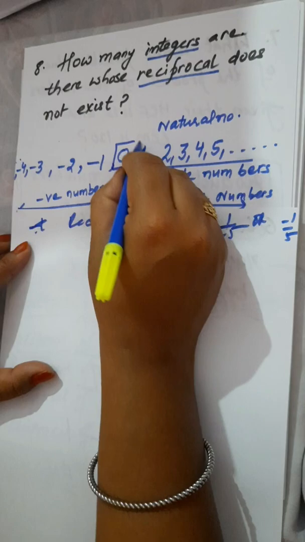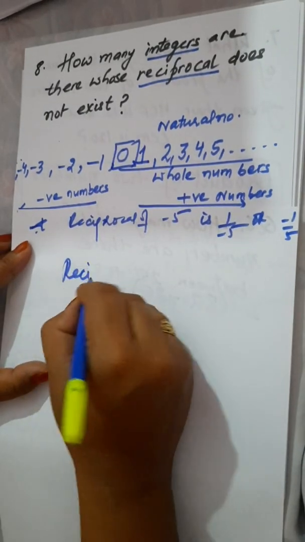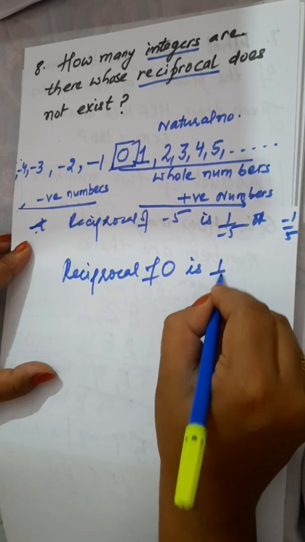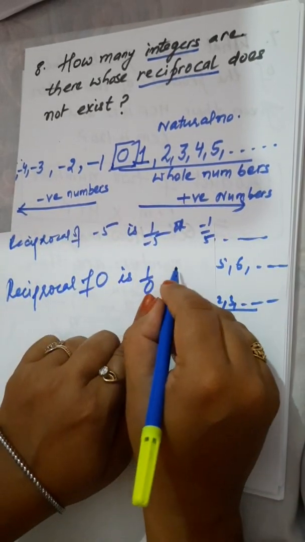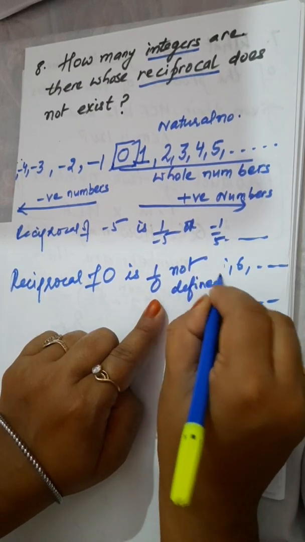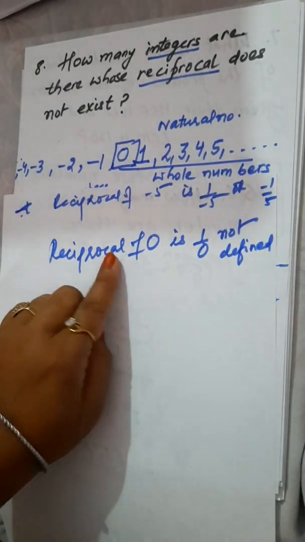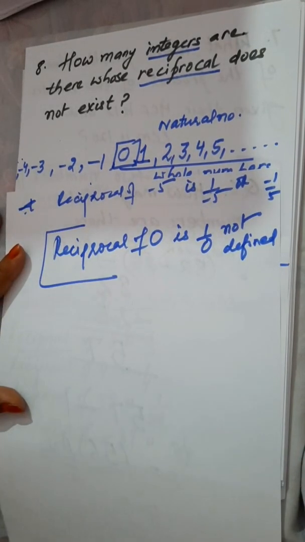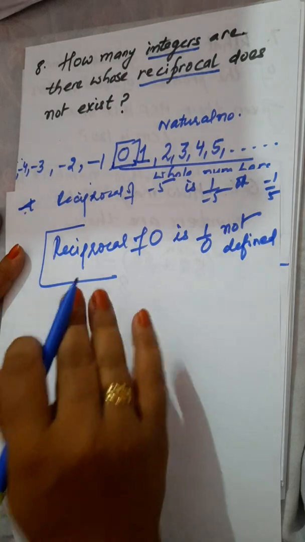If you write the reciprocal of 0, that is 1 upon 0, this is not defined. Clear? The reciprocal of 0 is not defined. You cannot find the reciprocal of 0.